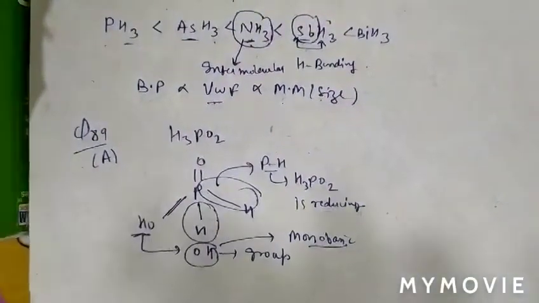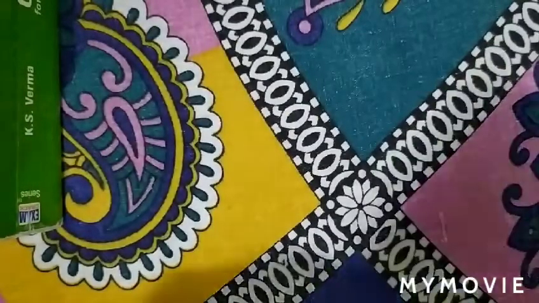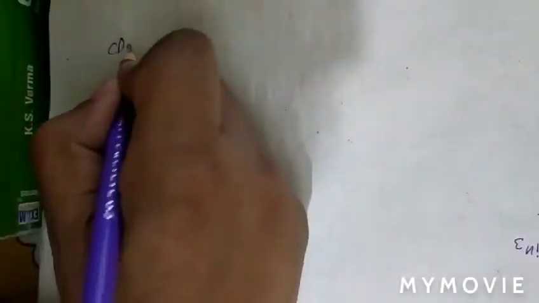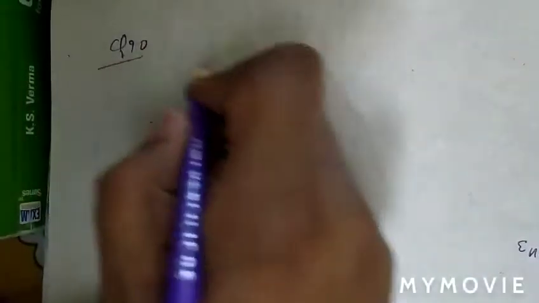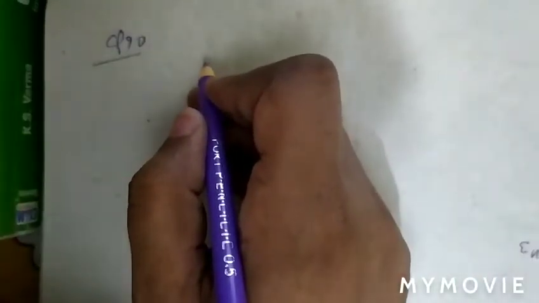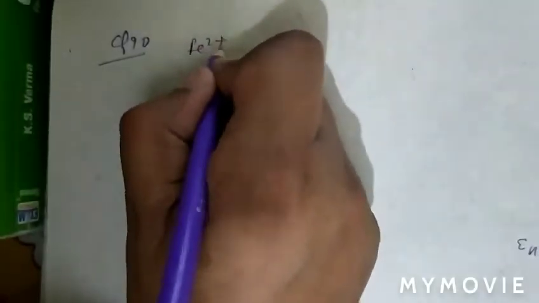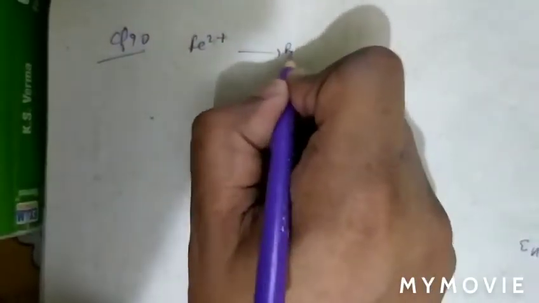See question number 90. Which one of the following combines with Fe2+ ion to form a brown ring complex?